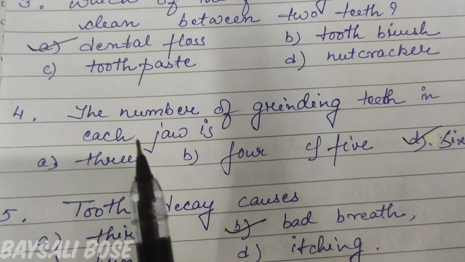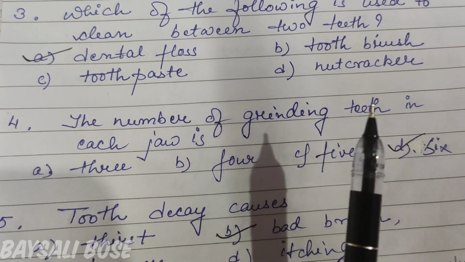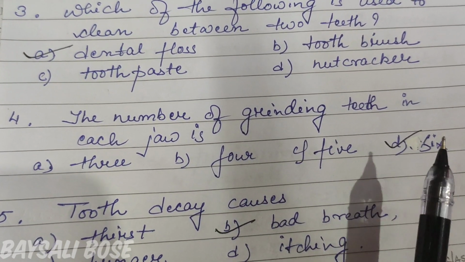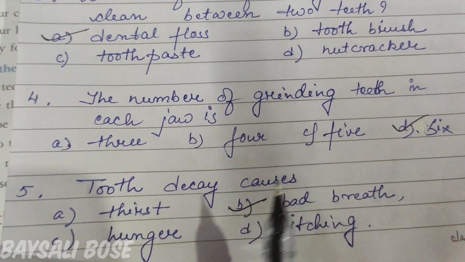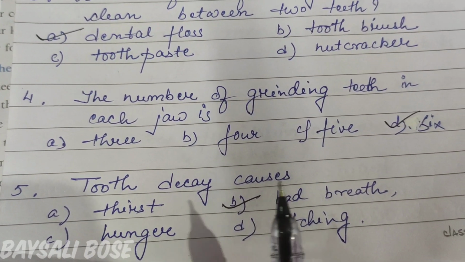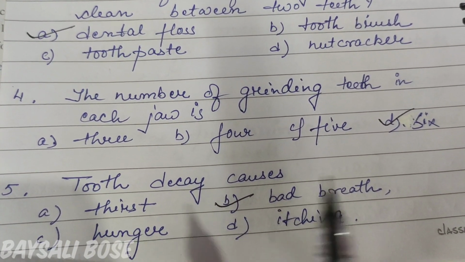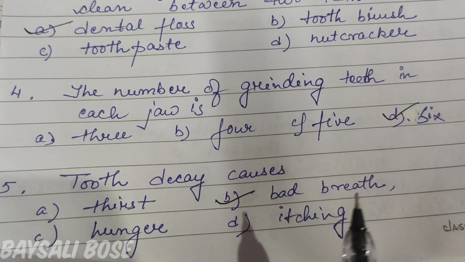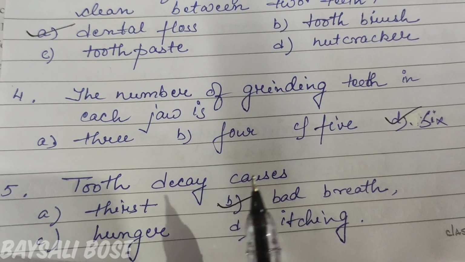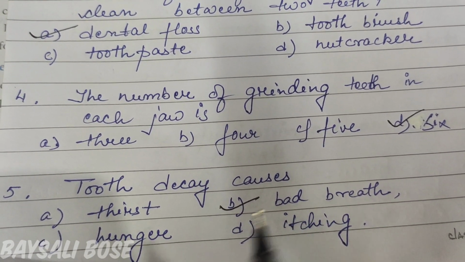And number 4, the number of grinding teeth in each jaw is 6. And the last question was tooth decay causes thirst, bad breath, hunger or itching. It is bad breath. Tooth decay causes bad breath.